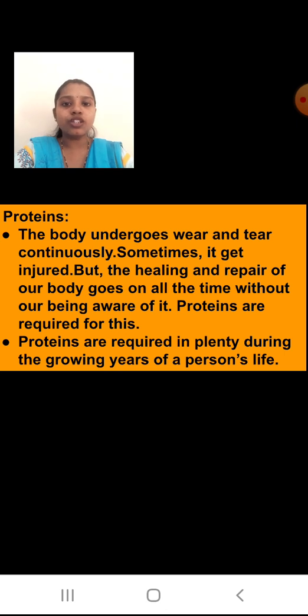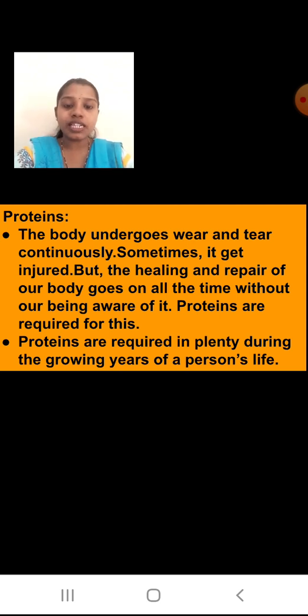Sometimes you get a small hurt and your mother will say, don't worry, it is going to be fine, no need to apply anything, wash it properly and your wound will get healed. Or you apply some small medicine which is regularly used at home. Why? Because your mother knows it is a very small wound and your body will be capable of healing it. And how will your body be capable? Because you have proteins in your body. So students, why will you have proteinaceous food? Because it is important to heal your wounds.